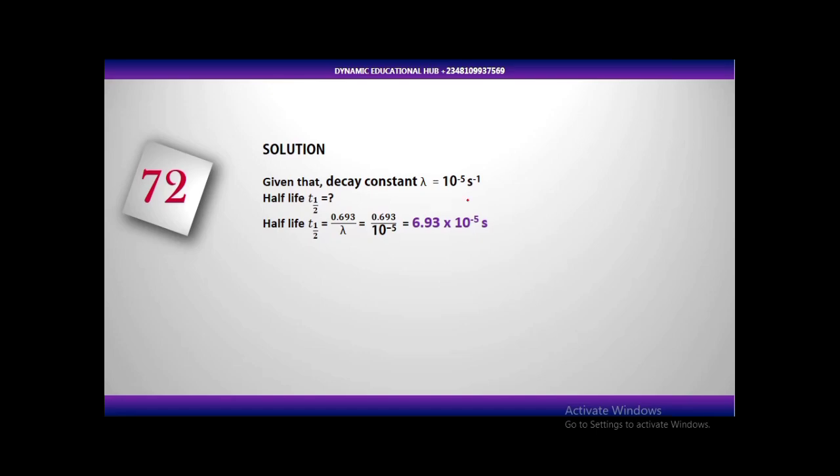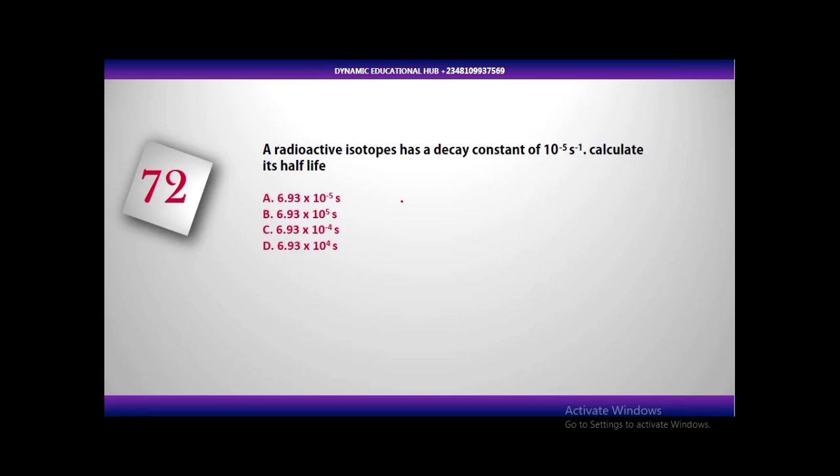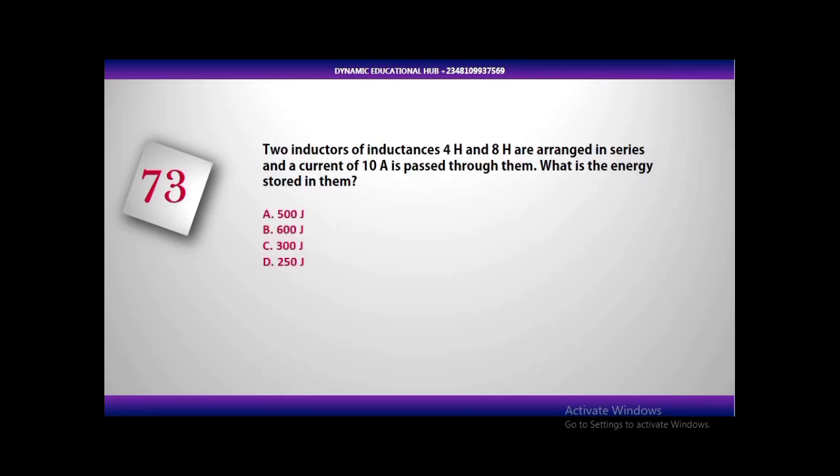0.693 is not a constant, it's derived from, if you solve that formula that I talked about. So we get 0.693 divided by 10 raised to the power minus 5. And if you do that, we get 6.93 times 10 raised to the power minus 5 seconds. So let's go ahead and pick our answer: 6.93 times 10 raised to the power minus 5 seconds.